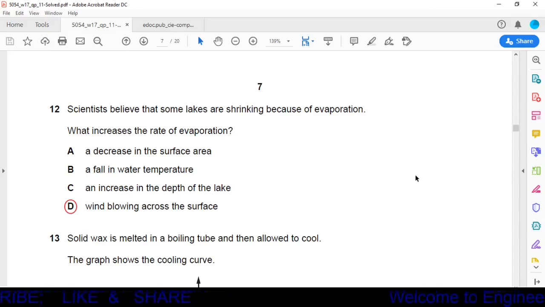Option C, an increase in the depth of the lake. It is irrelevant. There is no relation with the evaporation. Option D, wind blowing across the surface. Yes, it is the correct one. When wind is blowing across the surface, it will take the molecules with it and evaporation will be increased. So option D is the correct one.